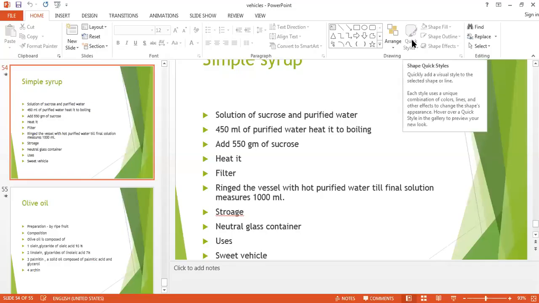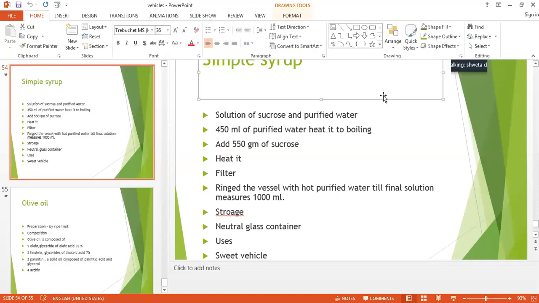The next vehicle is simple syrup. In the examination, I have asked you about simple syrup. This simple syrup is prepared with the help of sucrose or cane sugar by adding purified water. Take 450 ml of purified water, heat it to boiling temperature, and then add 550 gram of sucrose to it.